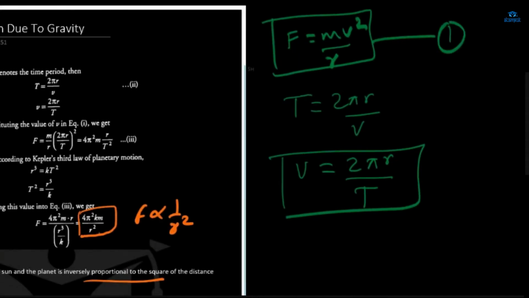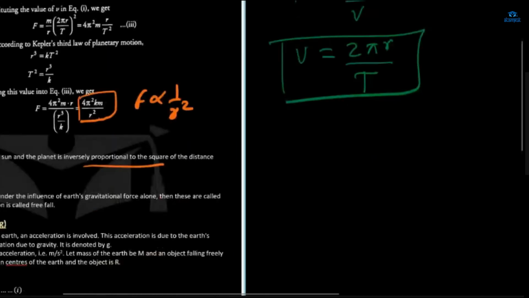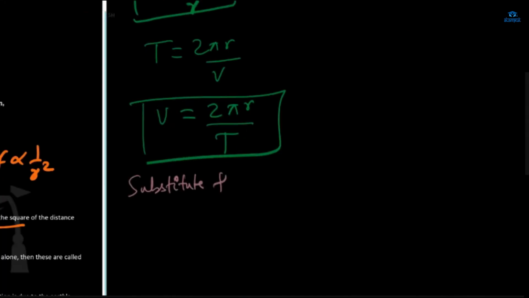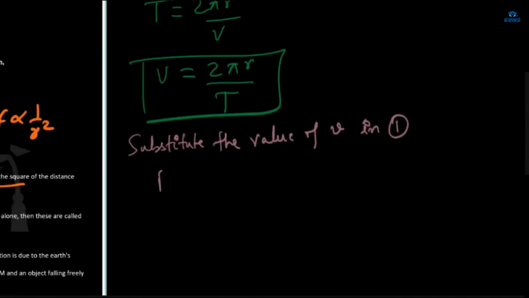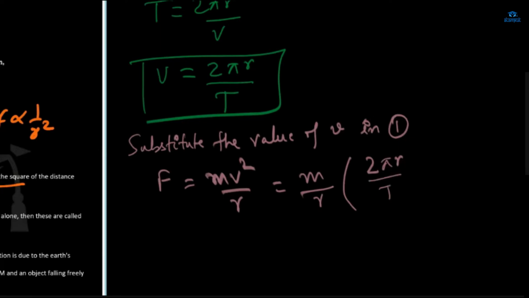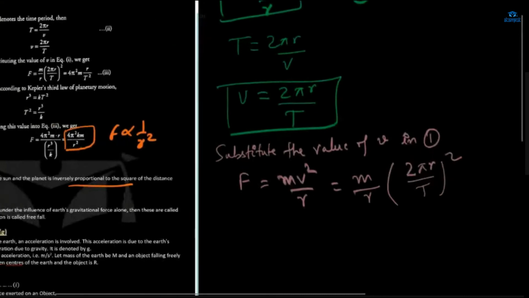So F is equal to mv square by r. So m by r will be as it is, and v square we can write as 2 pi r by t whole square.